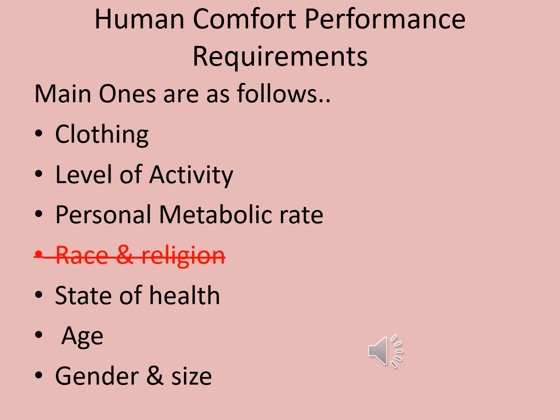5. Age. The age of a person will also affect the metabolic rate. Generally, the older we are, the less energy our body uses for regulating heating and cooling. 6. Gender and size. This is to do with the average surface area of a person, as generally the larger you are, the more surface area you have, but a lower surface area to mass ratio.